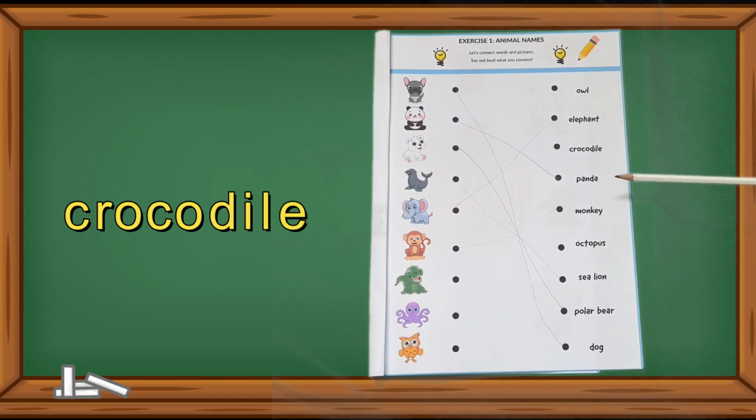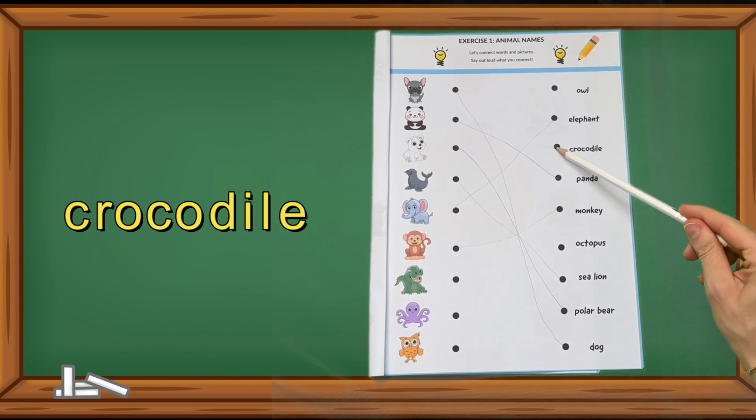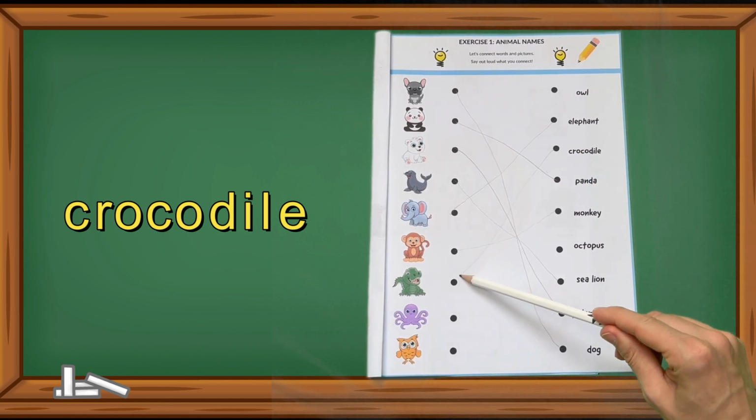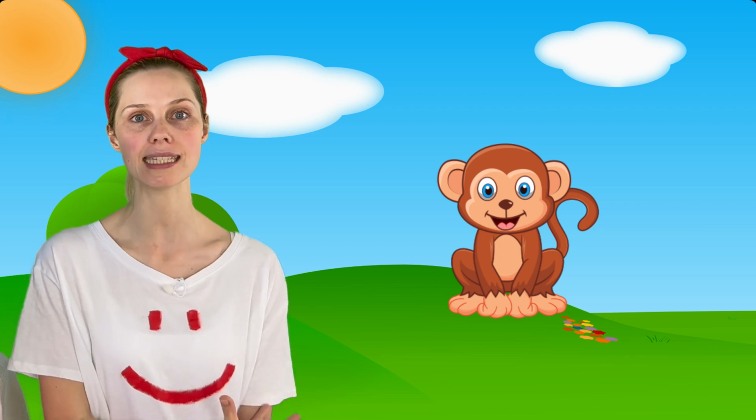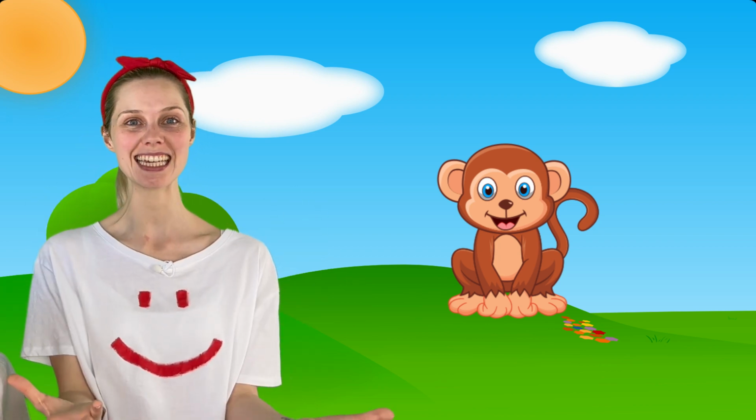C-R-O-C-O-D-I-L-E. Where could it be? Terrific! Here it is. Now connect it to its picture on the left by drawing a line. Well done! And what about this one? What animal is it? Great! It's a monkey! Monkey!